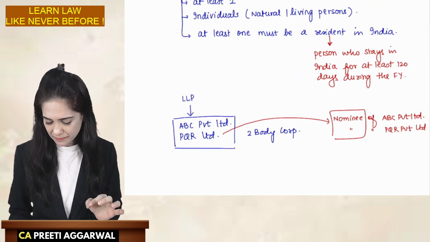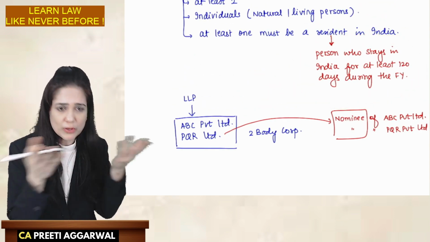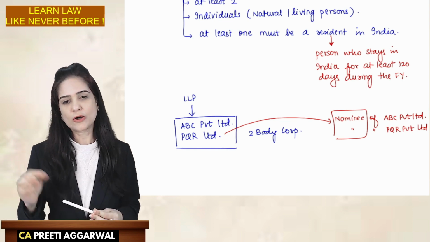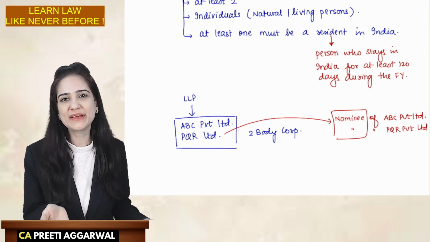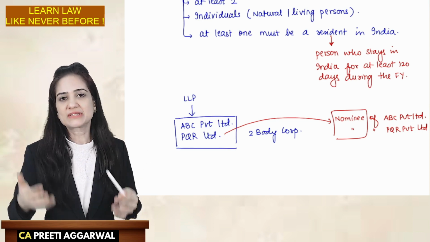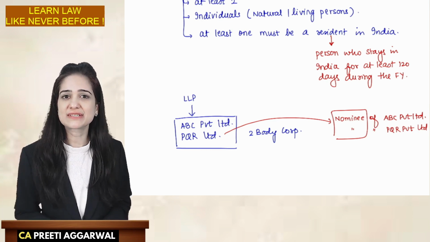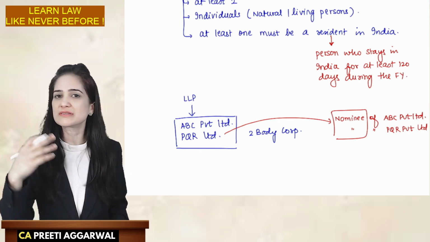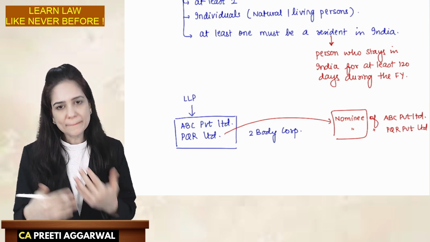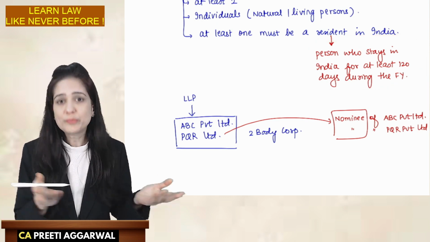What is the logic behind this requirement? Why are we insisting that at least one of them should be in India? This logic is very similar to directors. At least one of them should be in India. So if there are certain compliance issues, if ROC wants to communicate, at least one of these designated partners should be in India. How will we communicate if all the designated partners stay out of India? So for better compliances, we require at least one designated partner to be in India.